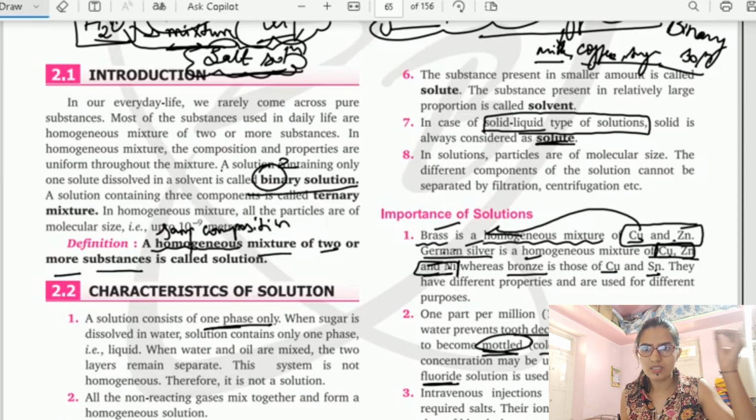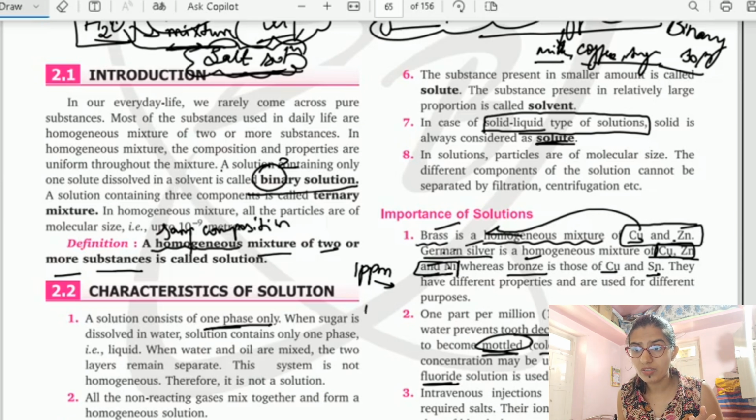So you can compare the concentration. At 1 ppm it is good for preventing tooth decay, at 1.5 it can damage our teeth, and above that, like 2 or 4 ppm, it is poisonous.